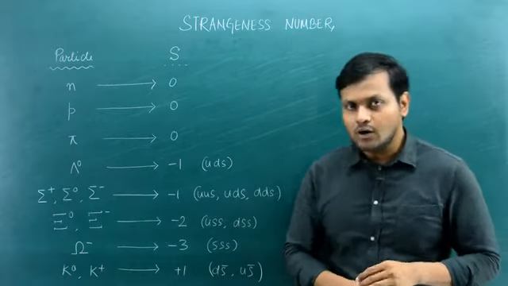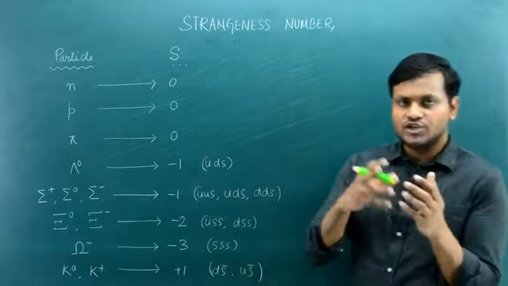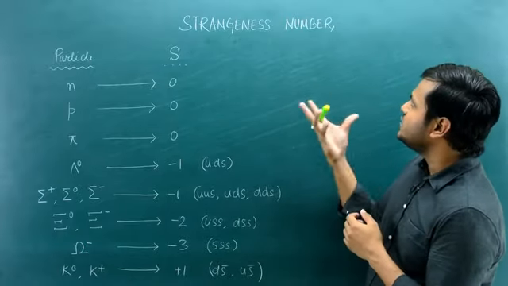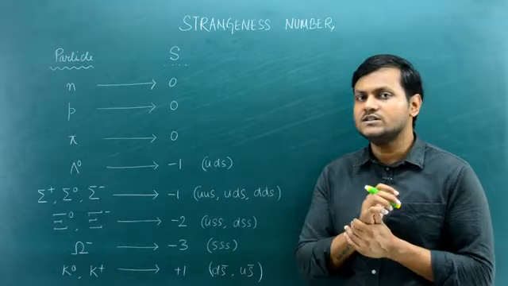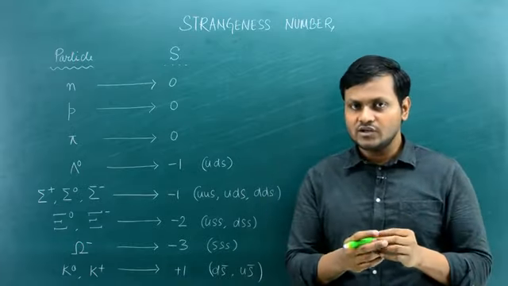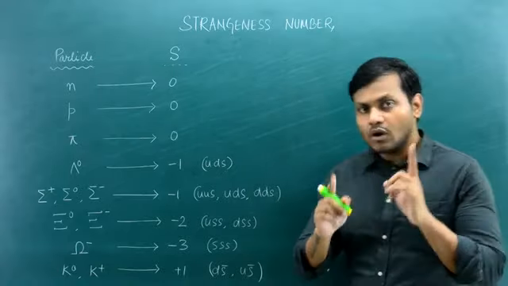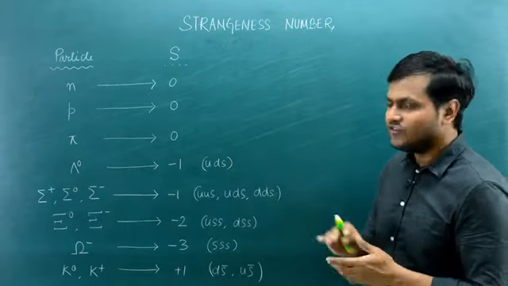Now, as it turns out, when we study these strange particles, we can associate a quantum number, known as the strangeness quantum number, with these particles that remains conserved at least in their creation, if not in their decay interactions. So before I talk about the interactions specifically, let's look at different kinds of particles.